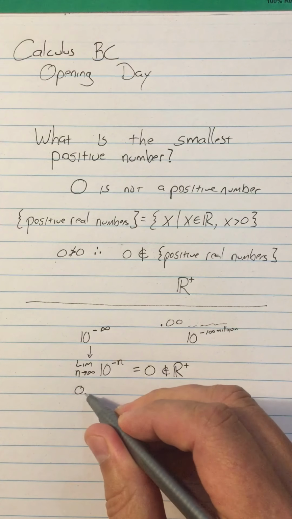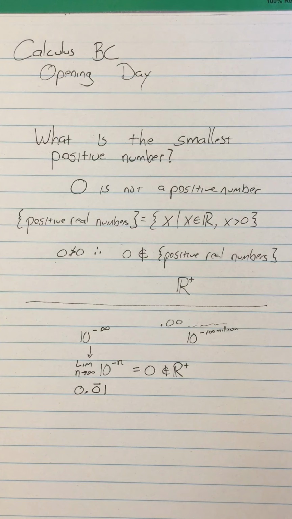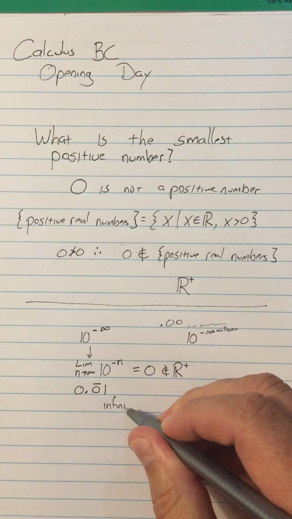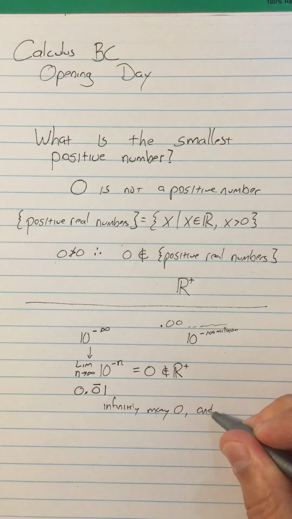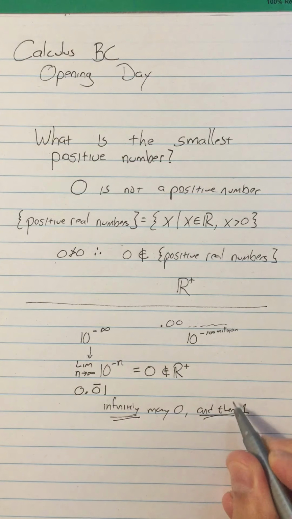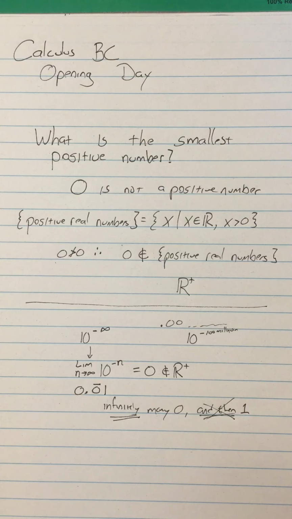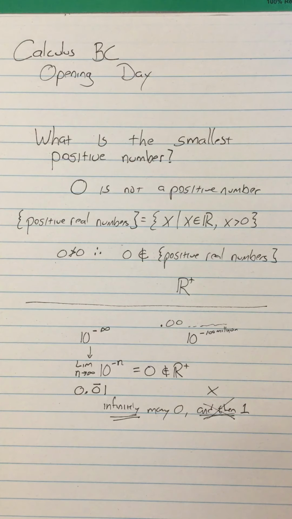Sometimes people come up with this first. What if I put 0.0 repeating and then put a 1 at the end? All right, so I'm going to put infinitely many zeros and I'm going to put a 1. So the problem is with saying I'm going to put infinitely many zeros and then put a 1. Well, as soon as you have infinitely many, you can't have an "and then." There's no "and then" after infinity, because infinity doesn't have an end. So you can't put the 1 after it. So nice idea, but no. It basically doesn't have meaning.